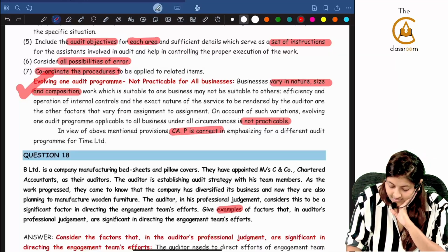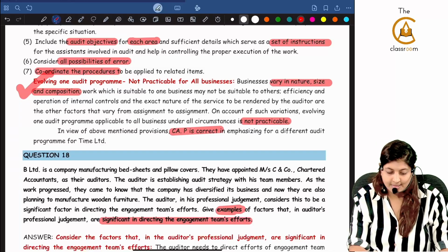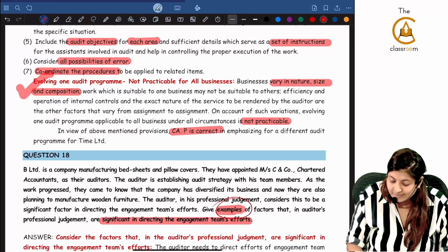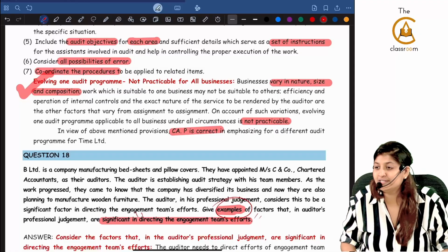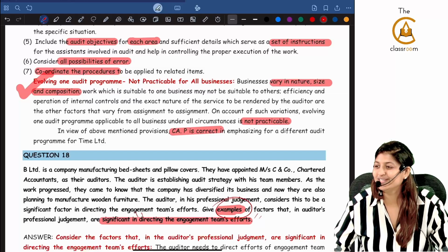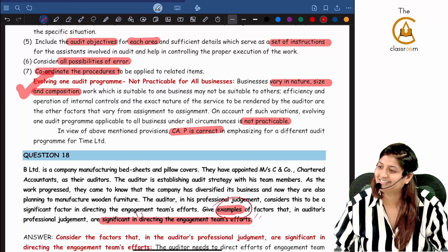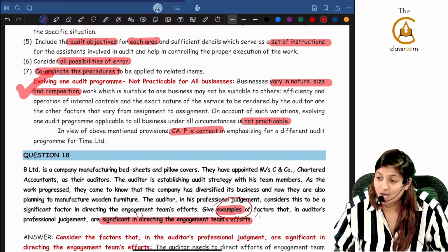Give examples of factors that, in the auditor's professional judgment, are significant in directing the engagement team's efforts. Again, examples are given. The keyword, directing the engagement team's efforts, is given. Now, I told you by the end of 30, you will get the confidence that you will start recognizing the keywords. Yes or no? Under directing the engagement team's efforts, what are the points?